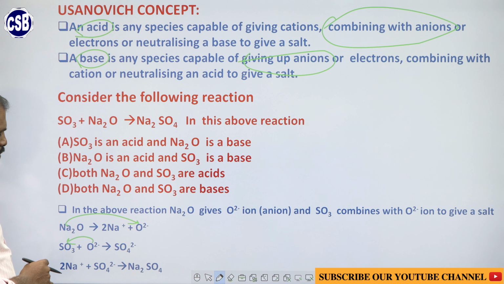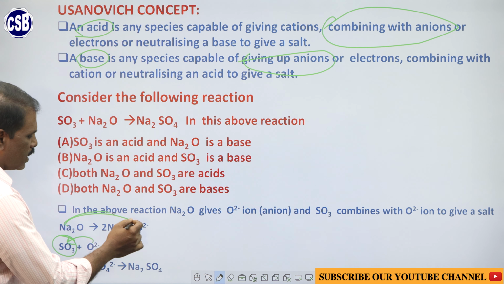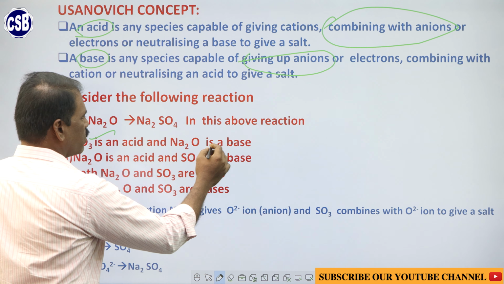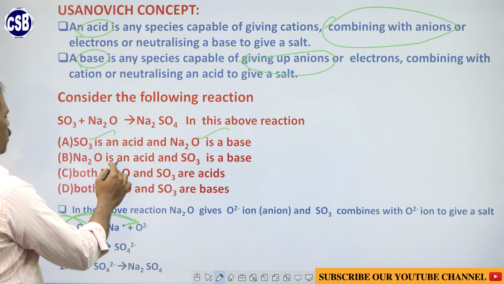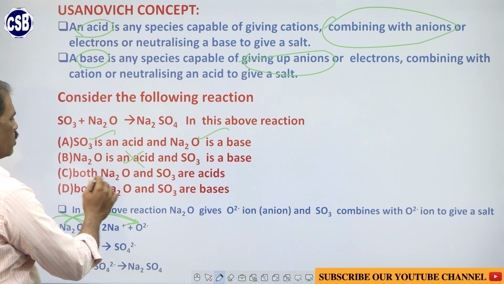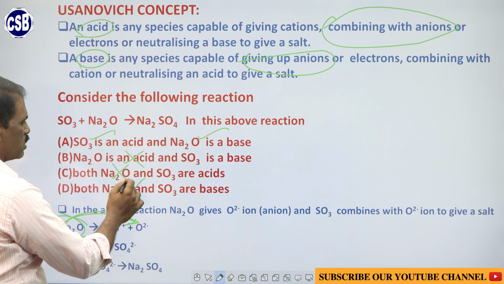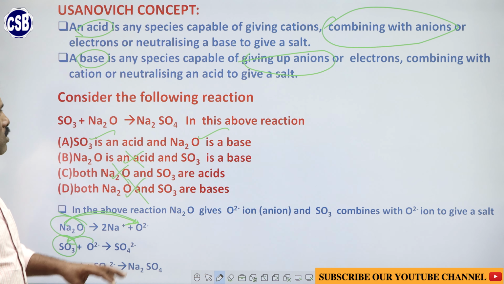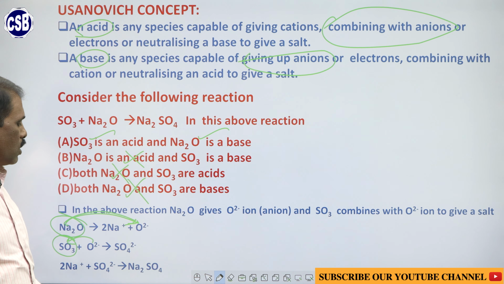According to the concept, an acid is a substance that combines with the anion. So, here SO3 is an acid. A base is a substance that gives away anions. So, here Na2O is the base. Okay, so look for the answer. Here, in the first choice, SO3 is an acid and Na2O is a base. So, SO3 is an acid, yes, and Na2O is a base, yes. Na2O is an acid is not correct, and both Na2O and SO3 are acids is not correct. So, the answer is A, A is the correct answer. Okay. So, this is the concept of Usanovich.